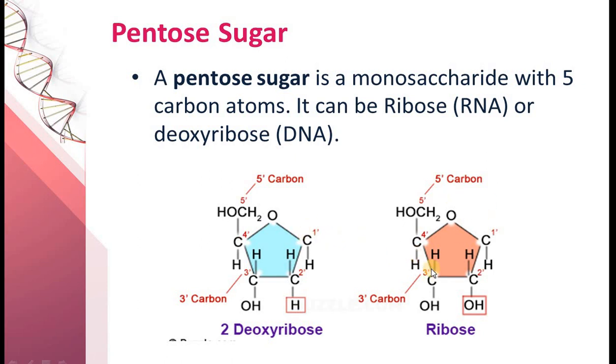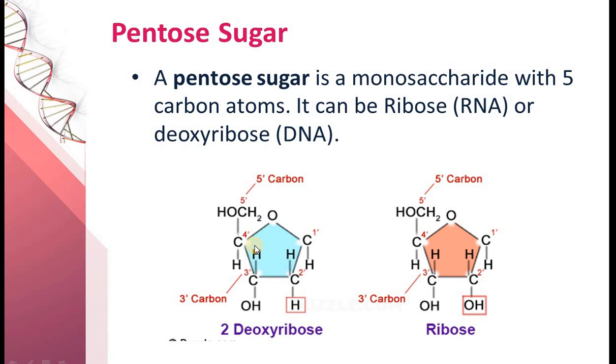The only difference between ribose and deoxyribose is on the second carbon. As you can see over here, on the second carbon, ribose contains an HCOH, an OH group is there, while deoxyribose doesn't contain oxygen on the second carbon. So it is HCH, it doesn't contain oxygen. This is the reason it is called deoxyribose, while ribose is a complete structure. Ribose is the main sugar present in the structure of RNA, and deoxyribose is the main sugar present in the structure of DNA. So this is the structure of pentose sugar.